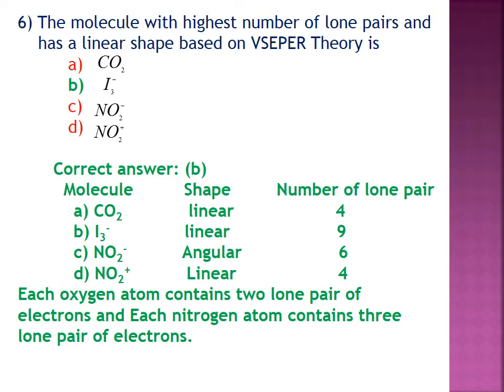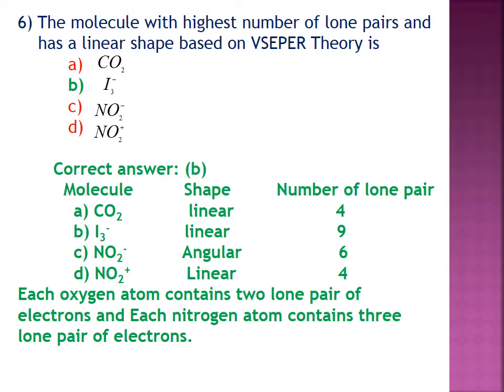And similarly, in I3 minus, in the outermost orbital, iodine has 7 electrons, that is 3 lone pairs. 3 into 3, that is 9 lone pairs of electrons in B, I3 minus. C, NO2 minus, angular, 6. D, NO2 plus, linear, 4. Therefore, the highest number of lone pairs of electrons is present in option B, I3 minus, which has 9 lone pairs of electrons. Therefore, the correct option is B, I3 minus.